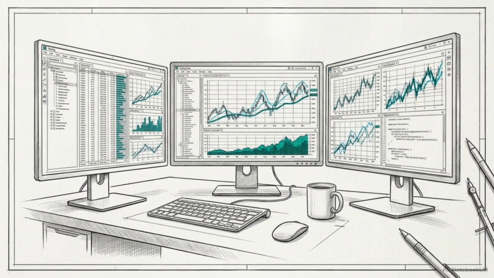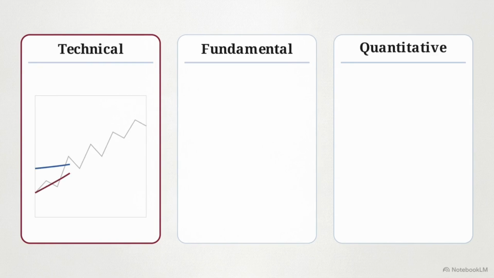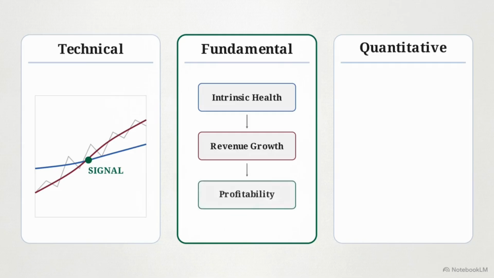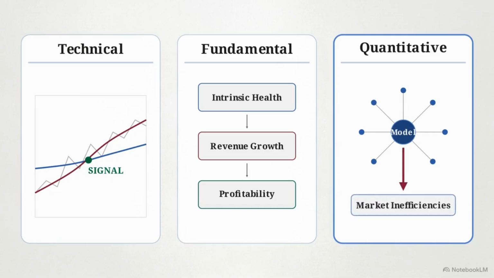This is the specific analytical method that will tell your strategy when to buy and sell. This diagram shows 3 options. Left, technical analysis, uses price trends and indicators like moving averages. Middle, fundamental analysis, screens intrinsic health, focusing on revenue and profitability. Right, quantitative analysis, uses massive datasets and regression models to exploit market inefficiencies.